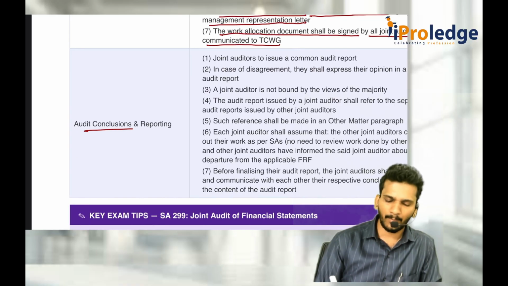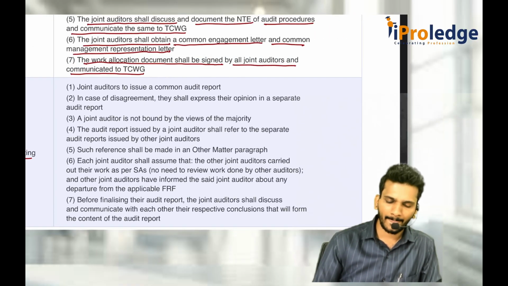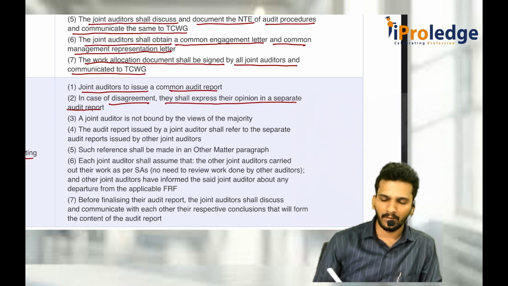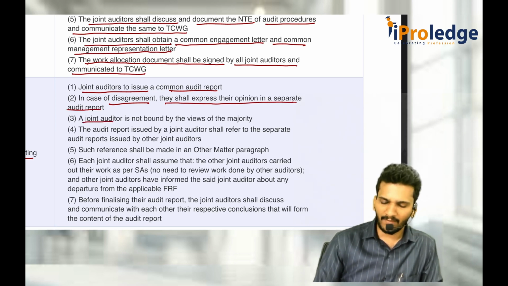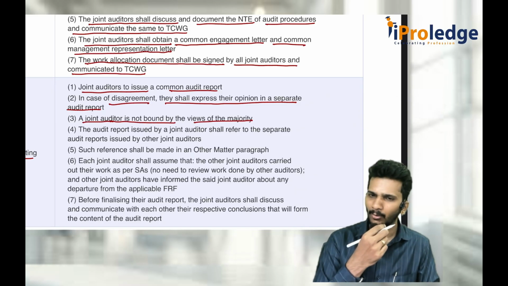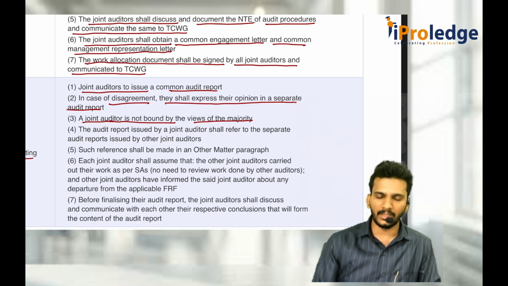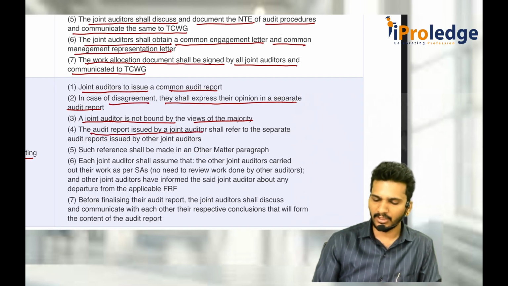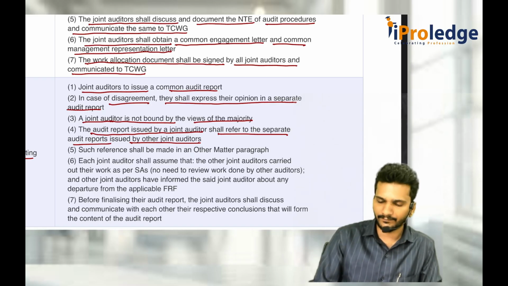Last thing is reporting and conclusions. Joint auditors generally issue a common audit report, but in case of any disagreement, they shall express their opinion in a separate audit report. So just because the majority of the people is telling yes, it is not that you are also going by yes only. Auditor is not bound by the majority of the opinion. The audit report issued by a joint auditor shall refer to the separate audit reports issued by other joint auditors. That means cross reference.